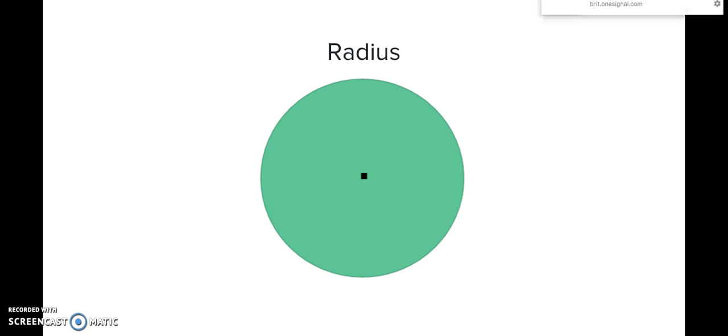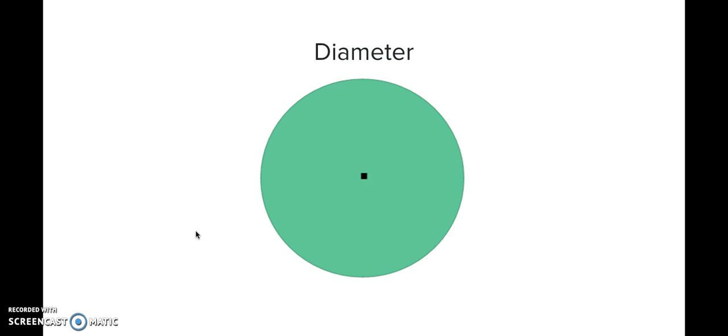Let's begin with radius. Radius is the distance from any point on the circle to the center. We've got one here and one here. All points on the circle are equidistant from the center point. So if this radius has a measure of 3 centimeters, this radius is also going to be 3 centimeters because they are all equidistant from that center point.